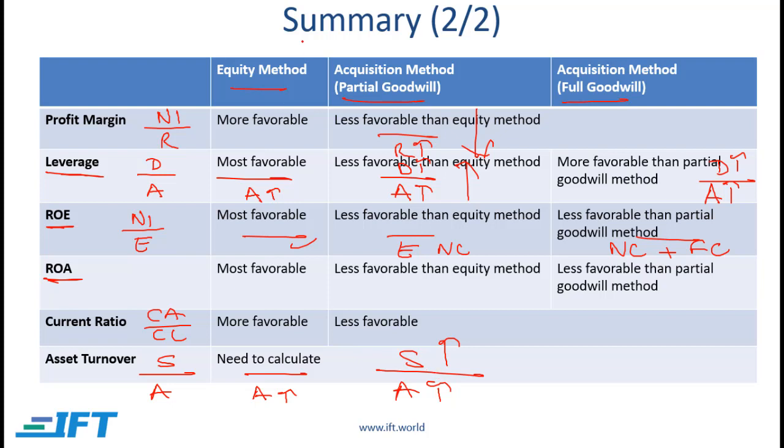But if you look at the comments over here, in general, the equity method gives better ratios compared to the acquisition method. That is it for this reading.